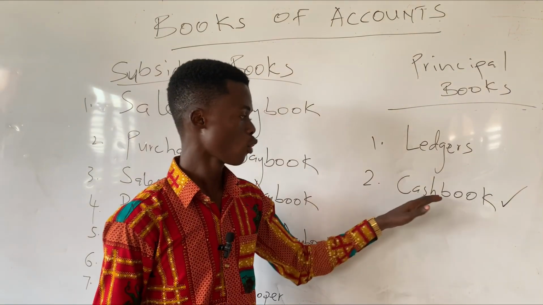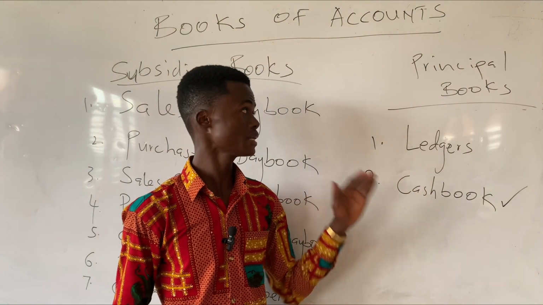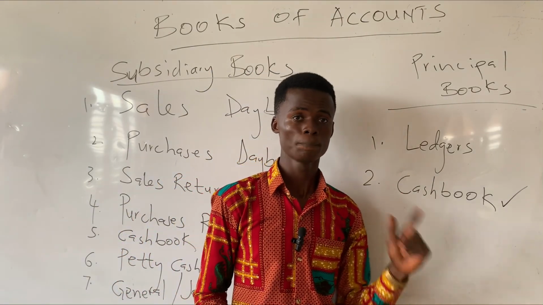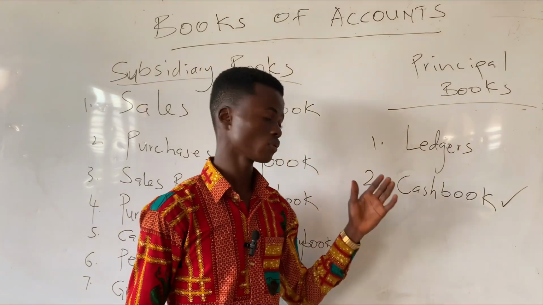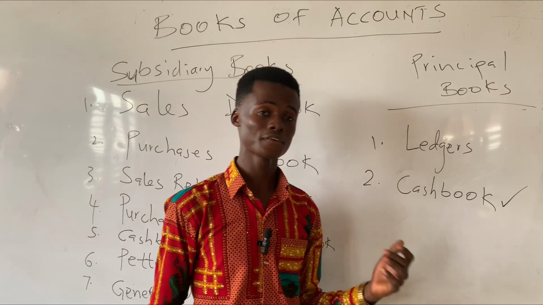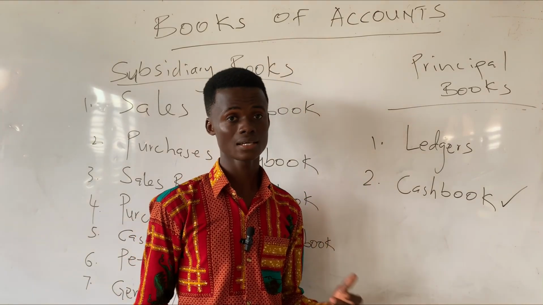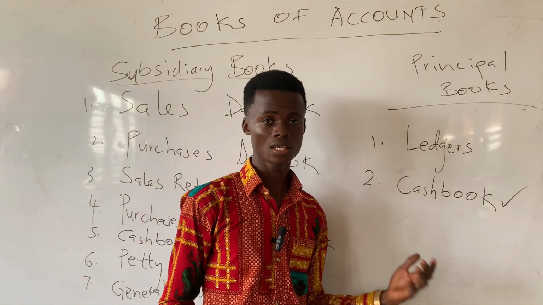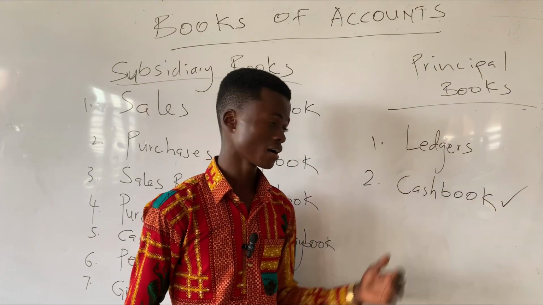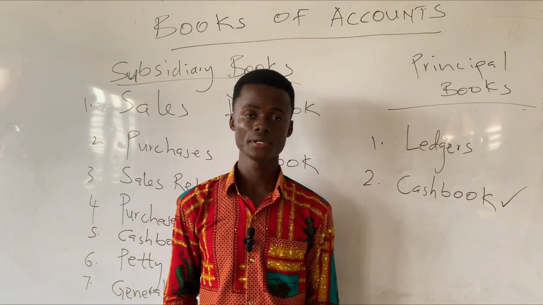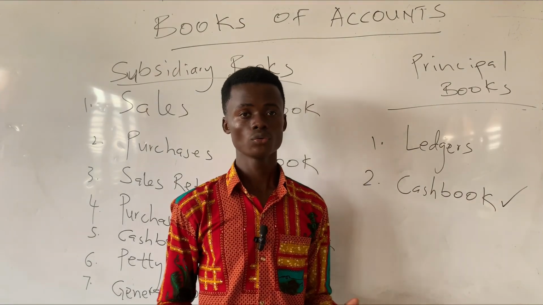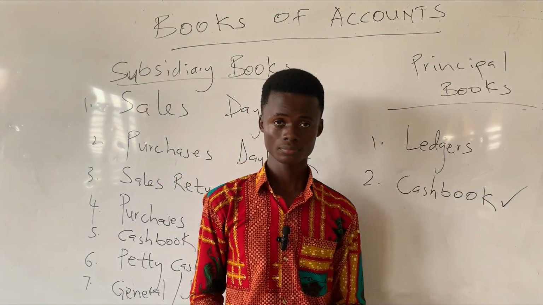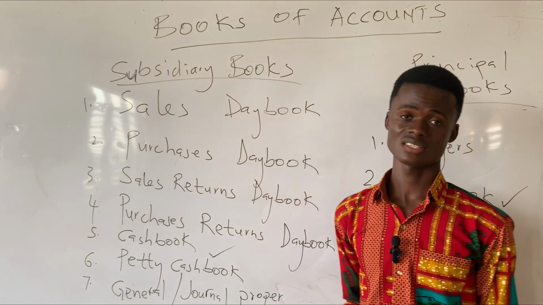So the cash book is considered a principal book because firstly, it goes by the double entry principle, and secondly, it can do anything that the cash account, which is a ledger, is capable of doing. So this is why the cash book is considered a subsidiary as well as a principal book. In today's lesson, we will emphasize the ledgers and then the cash book, because the subsidiary books have been dealt with in the previous video.